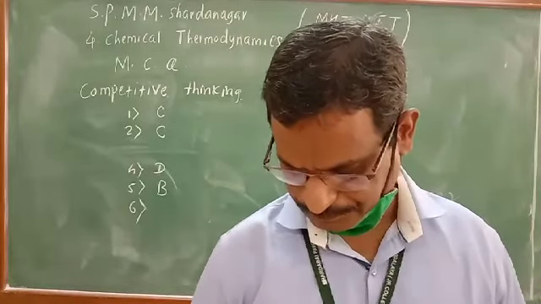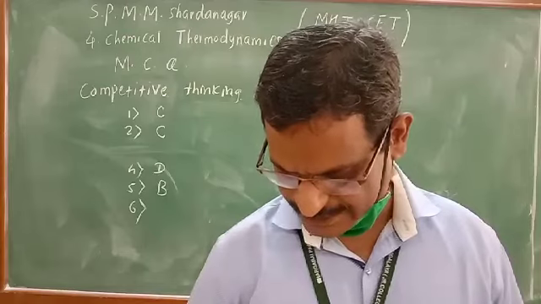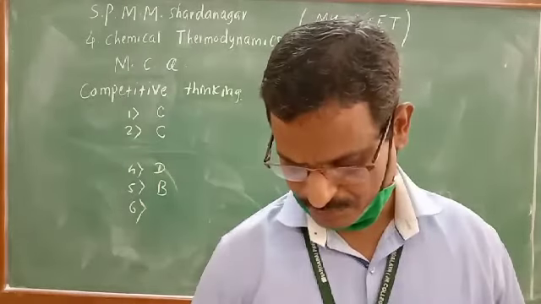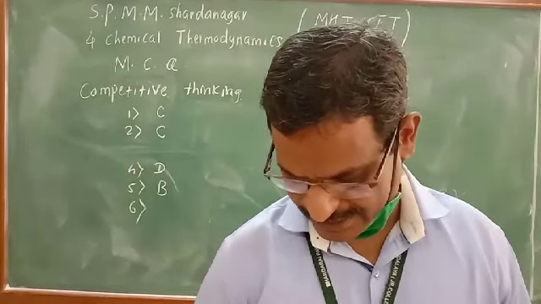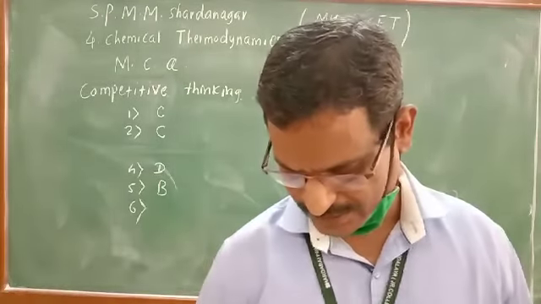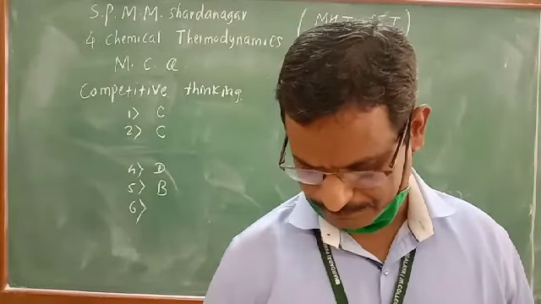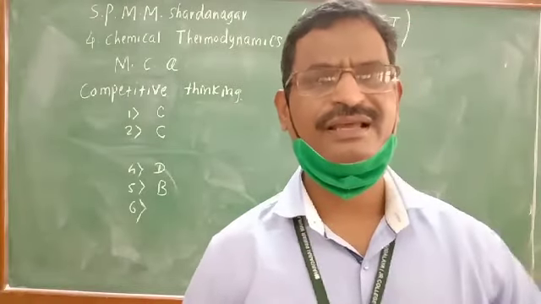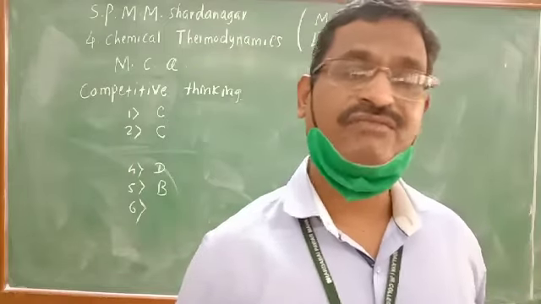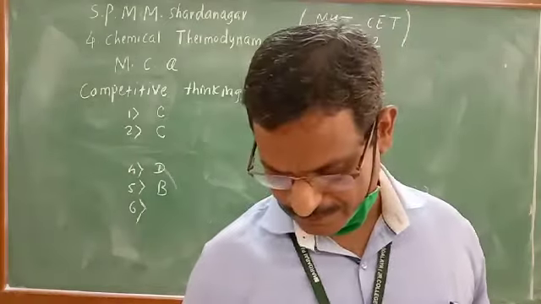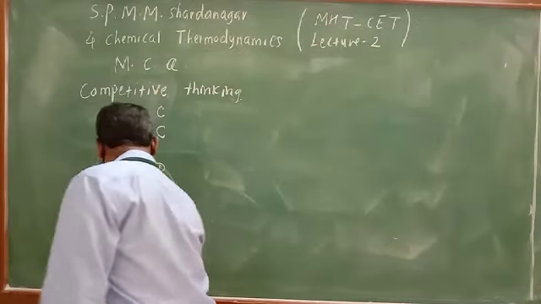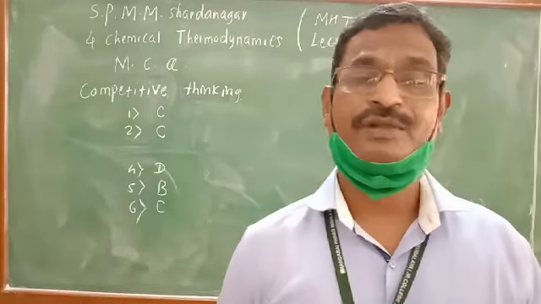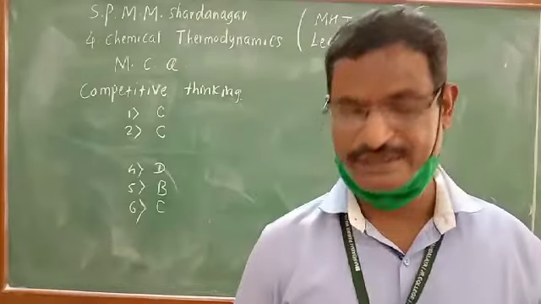And let us see one more question. In thermodynamics, a process is called reversible when the process is reversible. First option, surrounding and system change into each other. Second, there is no boundary between system and surrounding. Third, the surrounding is always in equilibrium with the system. So in a reversible process, there must be a free maintenance of thermodynamic state of equilibrium. So option C is correct, because in a reversible process there should be a free maintenance of thermodynamic state of equilibrium